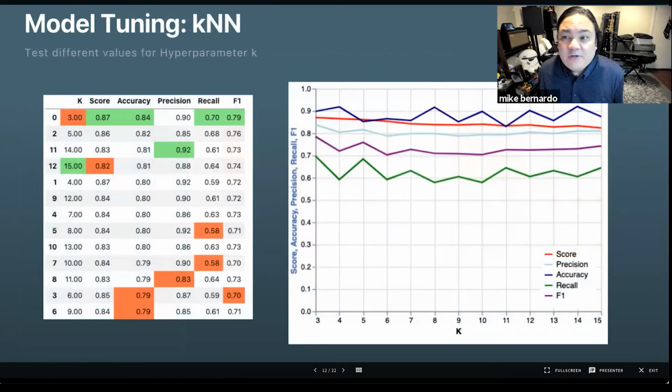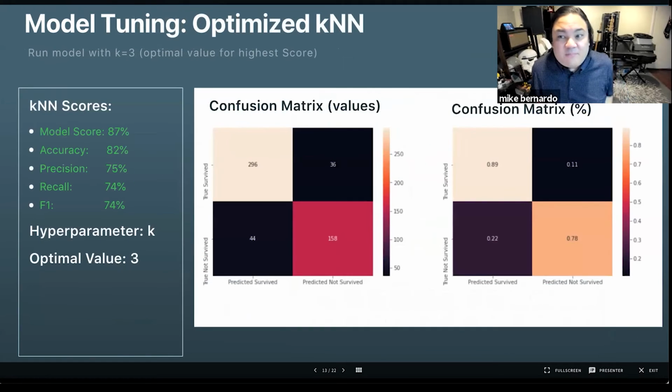To tune the hyperparameter k, I created a function that ran the model with k values ranging from 3 to 15, then selected the k that had the most impact on overall scores. The ideal value of k, I found, was 3. And with that, the model scores improved slightly.